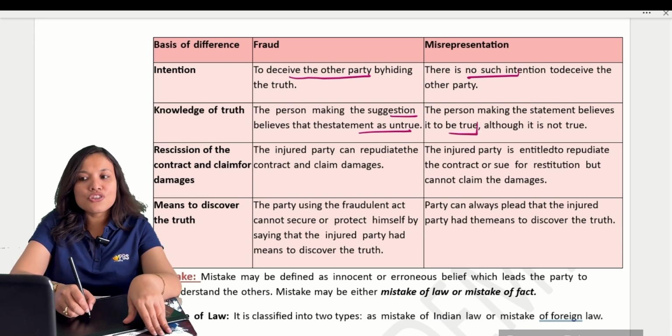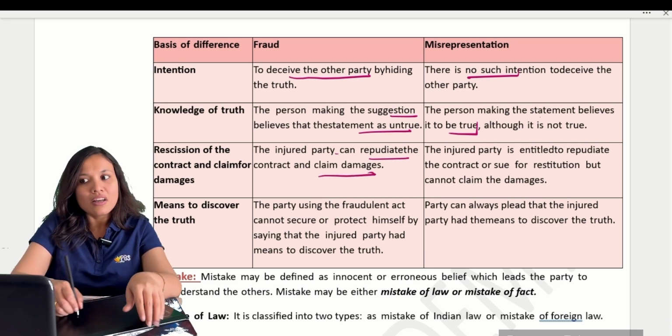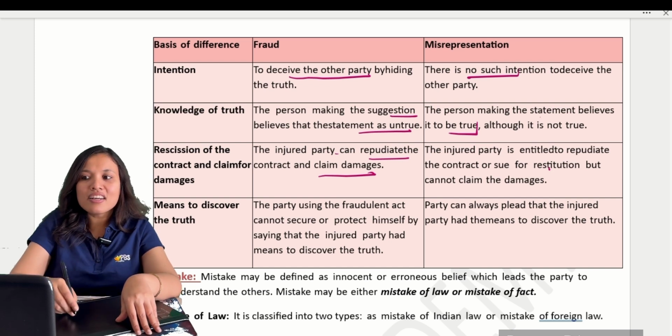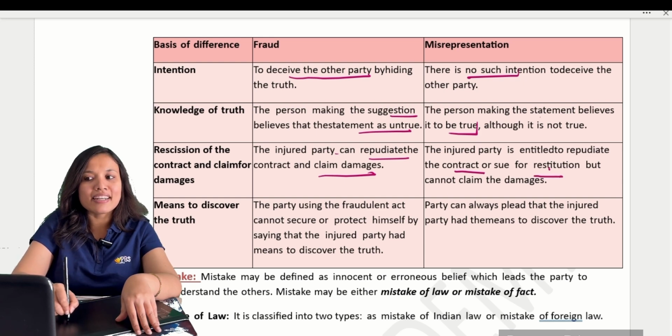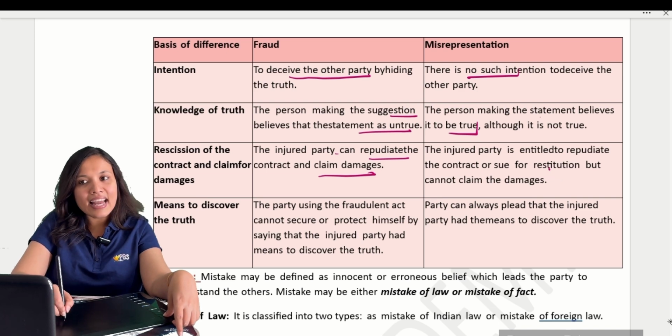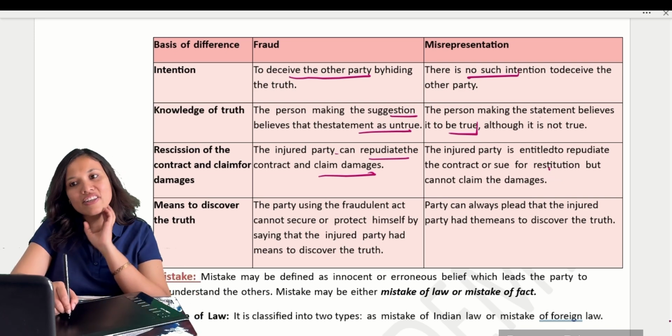In fraud, the injured party can cancel the contract and claim damages. For misrepresentation, the injured party can cancel the contract or sue for restitution but cannot claim damages.